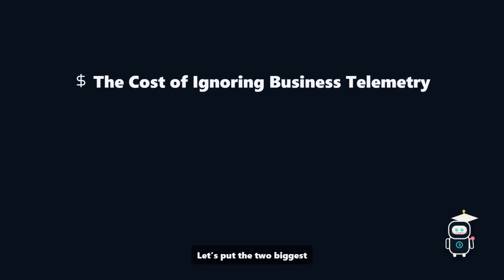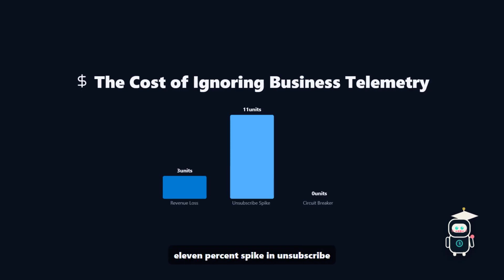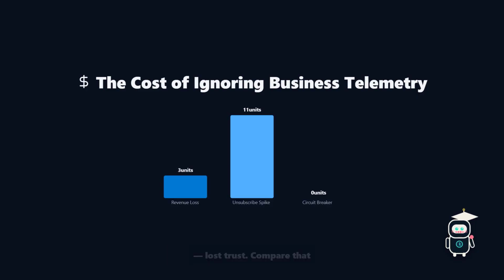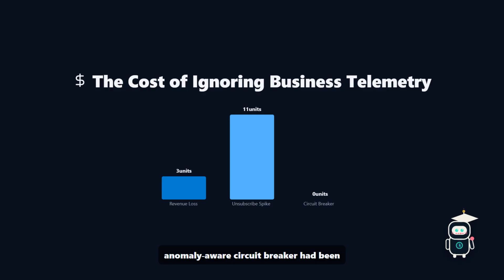Let's put the 2 biggest impacts side by side. A $3 million revenue loss over 48 hours, and an 11% spike in unsubscribe rates that erodes future engagement. Lost trust. Compare that against the third bar, which represents what happens if an anomaly-aware circuit breaker had been in place.